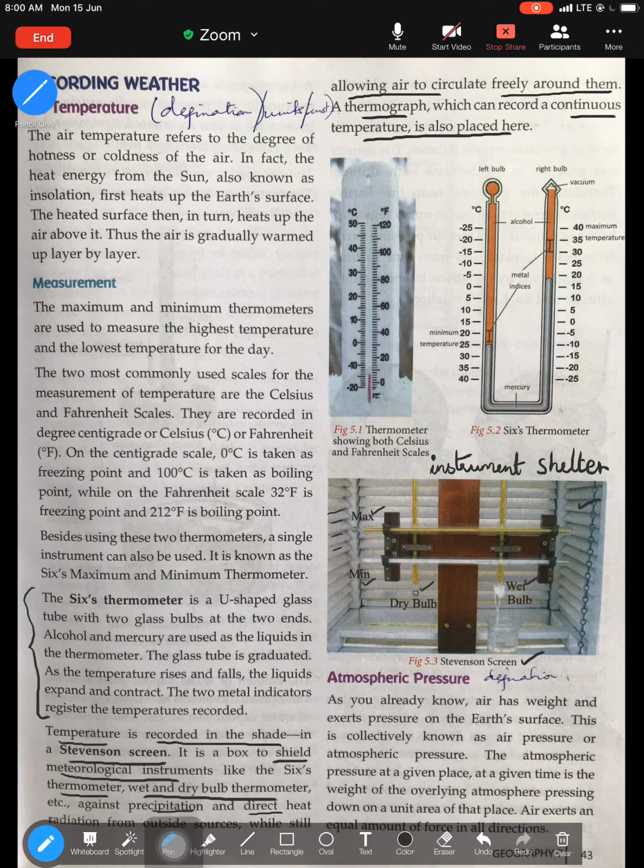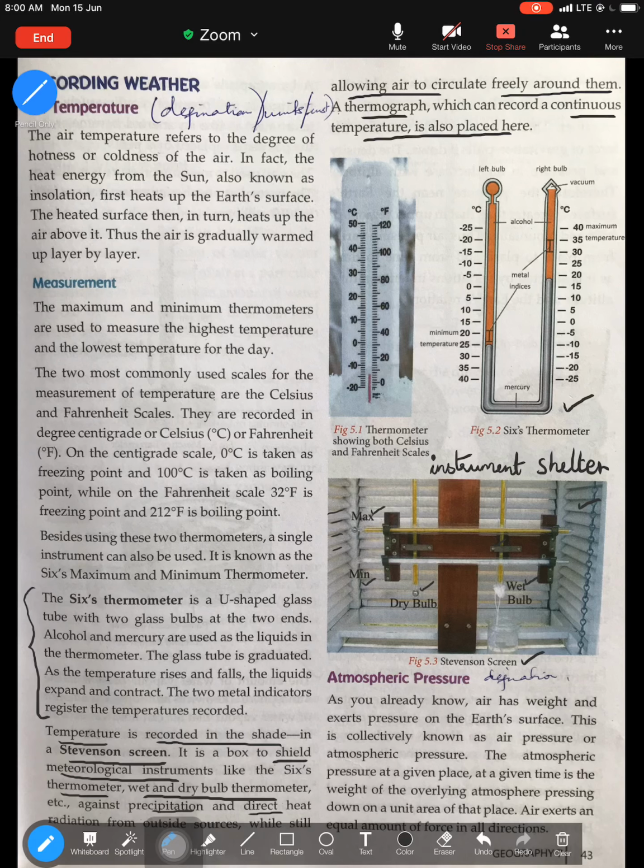So that is the working of air temperature. The instrument to measure air temperature, Six's maximum and minimum thermometer. This is a diagram, Six's maximum, minimum thermometer. Please try to remember the various characteristics of Six's maximum and minimum thermometer. And the last thing is Stevenson screen.